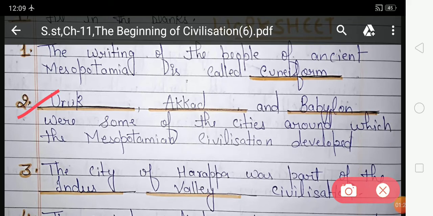Ur and Uruk were some of the cities around which the Mesopotamian civilization developed. So students, in these blank spaces you have to write the name of the city around which the Mesopotamian civilization developed.